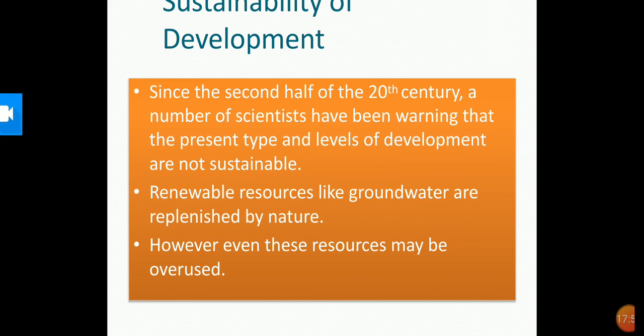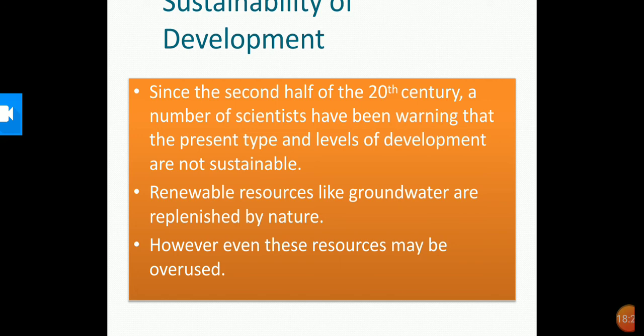So the questions to be asked are why groundwater is overused and can there be development without the overuse of groundwater? These are the questions which many people are pondering today. So groundwater or the renewable resources are replenished by nature as in the case of crops and plants.